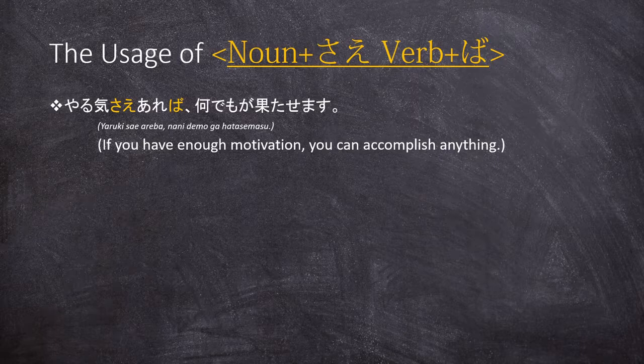So you should think about this construction in that way in order to remember it more easily and use it correctly. So always think about it in that way, that it forms a big condition in the first clause, and you need to have the element or the object emphasized explicitly with sae, and that the corresponding verb to that object, or the appropriate verb for that object, must always be in its ba form.